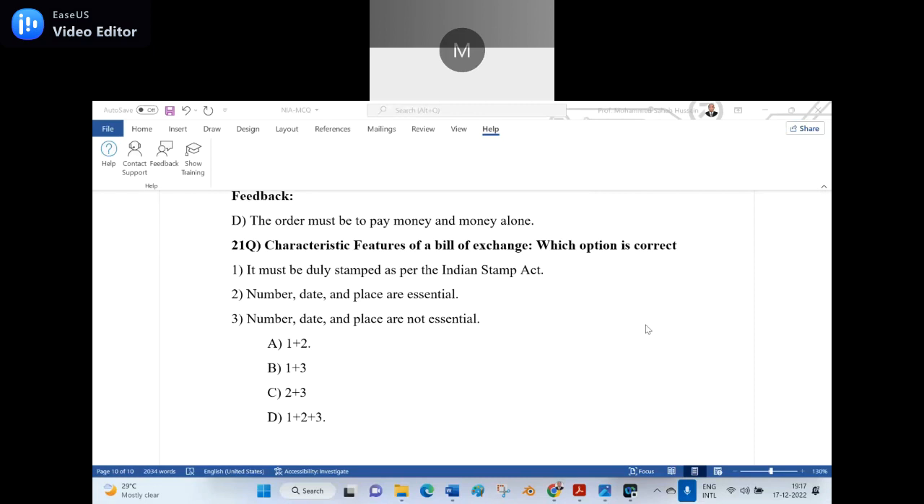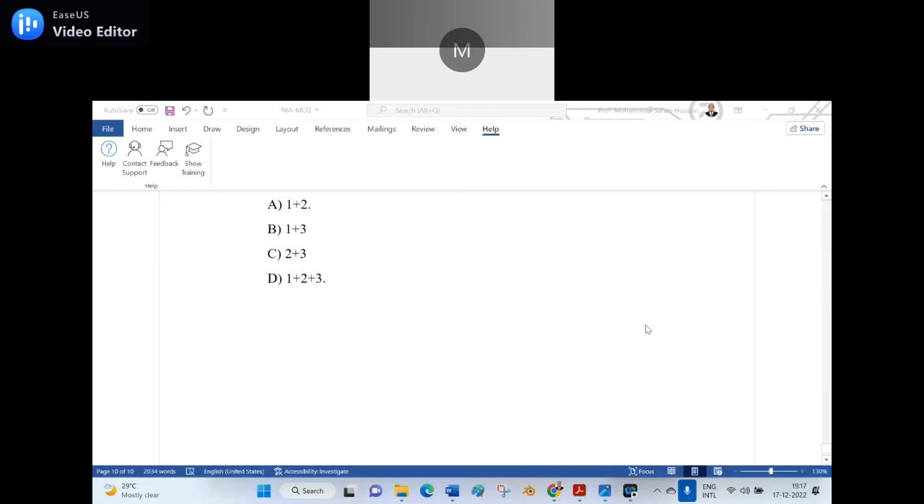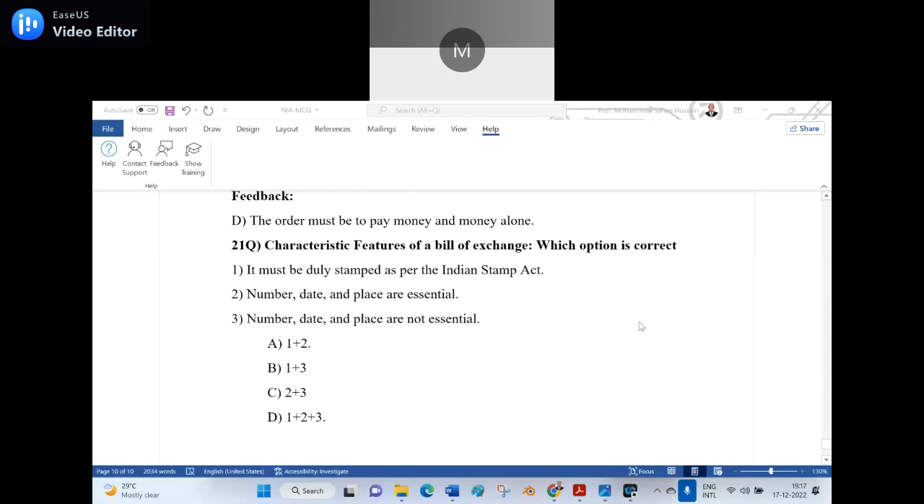So option A, 1 plus 2, sir. Option A is the right answer. The reason is number, date and place are essential. Essential or not essential? Essential, sir. Yes, that is the wording actually.